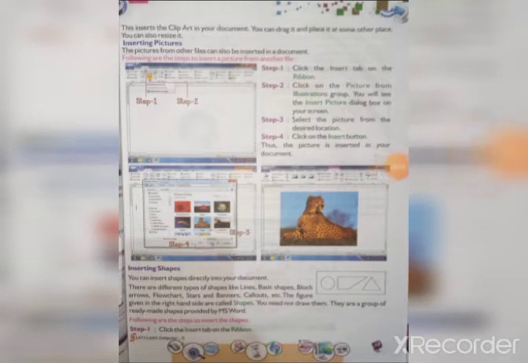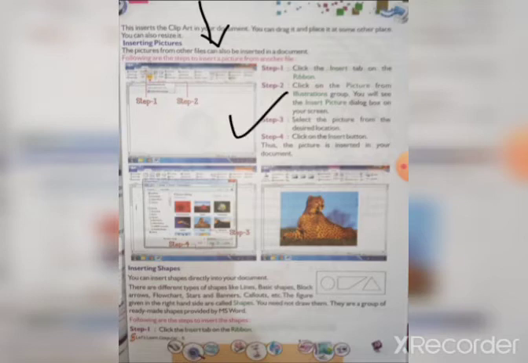So by these steps, 3 and 4, you can insert clipart, or you can insert some ready-made pictures in your document. Then inserting pictures, now pictures or some photos. For inserting a picture, you have to first go to the Insert tab. Okay, then go to Picture from the Illustrations group, then you will see Insert Picture.